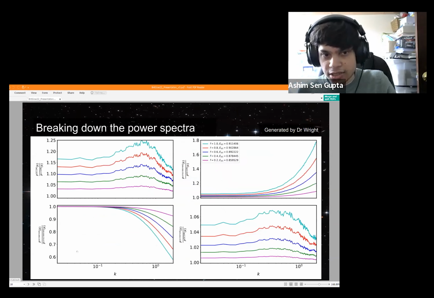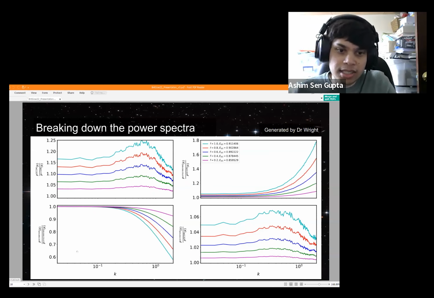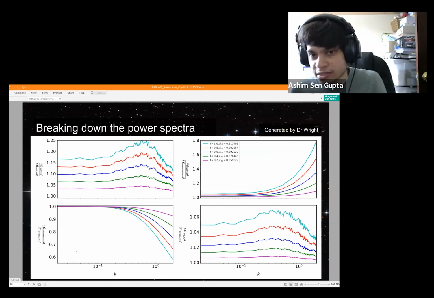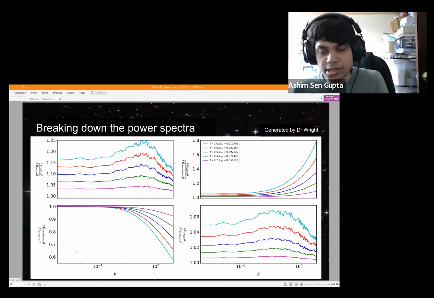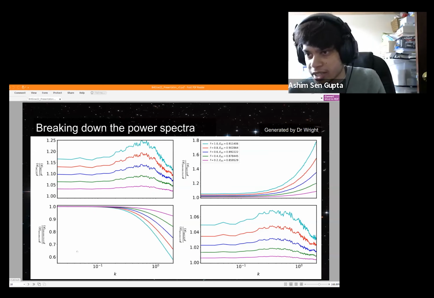Something we're able to do with HiCOLA is break down that power spectrum and understand what is giving rise to that shape, to understand what constituent parts are responsible for that. So what we do is we isolate various effects. We can isolate, for instance, the effect of only the expansion history. We can also isolate the effect of only the screening term. So you can imagine comparing this with, imagine if you had a cubic Galileon without screening. That way, the deviations would run unchecked. It would never have been pulled back towards GR. So we can isolate that efficiency of screening.